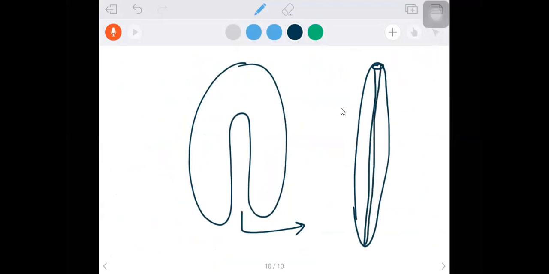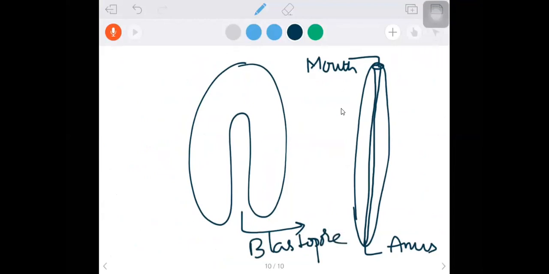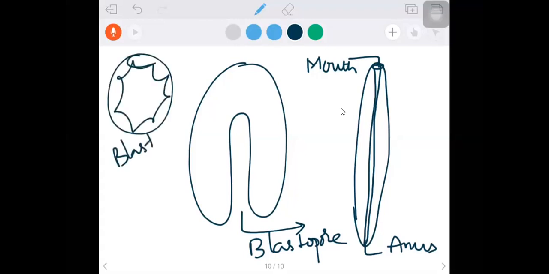I'm taking any one example. You may consider it as roundworm or earthworm, whatever. Any organism has two openings, isn't it? One is mouth and the other is anus. So this blastopore develops into what? Mouth or anus? This is the first opening. What is the importance of this? This is the first opening. There is no opening in the previous stage. In the blastula stage, there is no opening, isn't it? So when blastula becomes gastrula, an opening is formed.